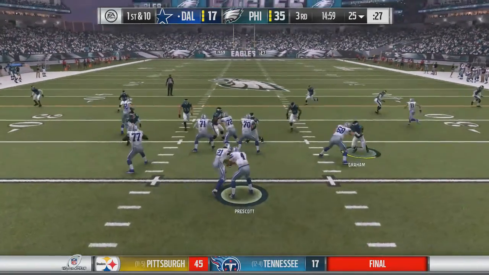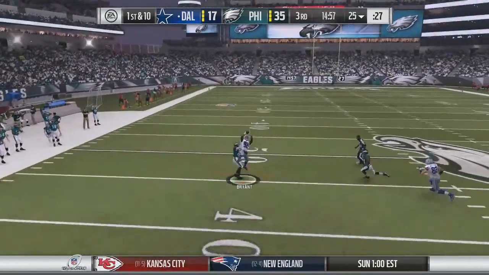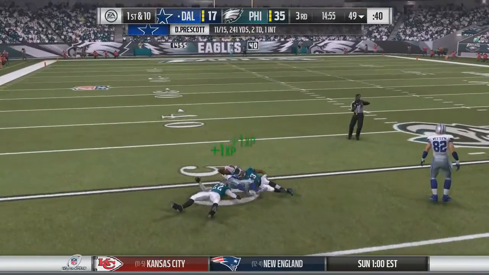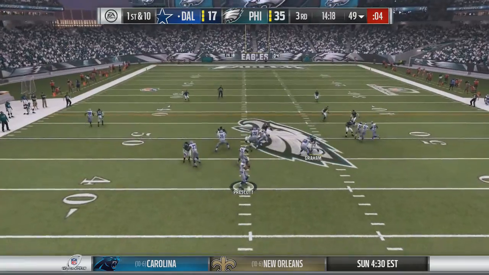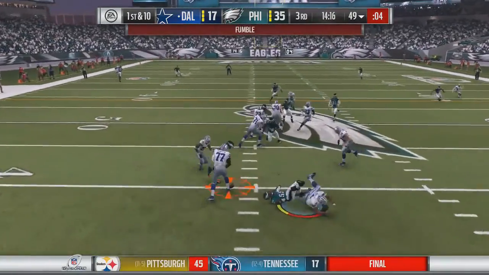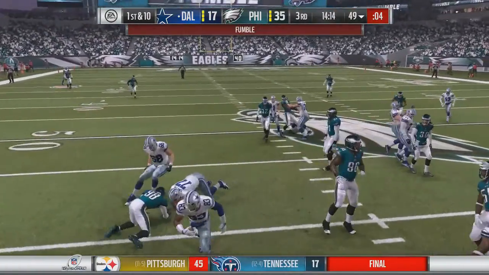It's 35-17. Prescott in shotgun, takes the snap, goes to the outside, and that's caught by Des Bryant down to the 49-yard line. Prescott's only thrown 4 incomplete passes. Now on 1st and 10, Prescott takes the snap, stands in the pocket, under pressure, sacked and fumbles the ball, but it's recovered by the Cowboys.